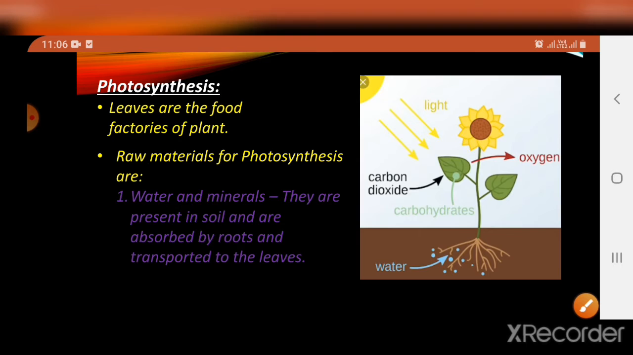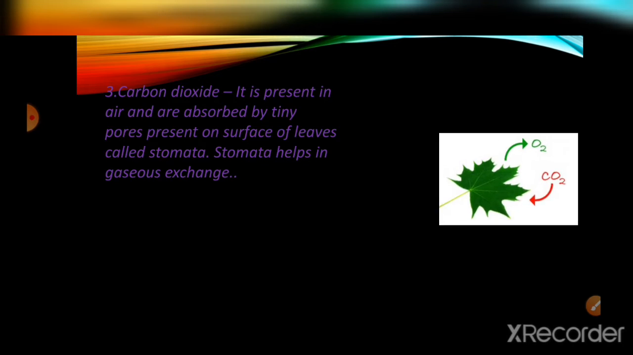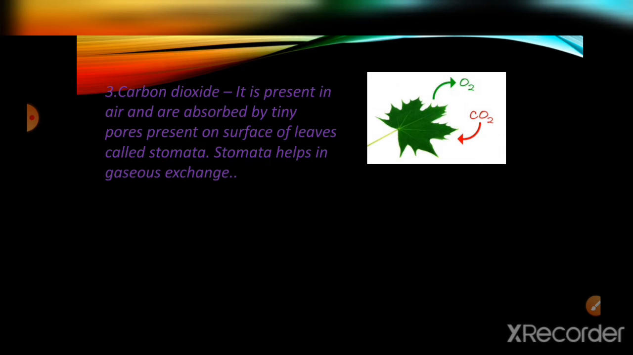Okay, so next is carbon dioxide. It is present in the air, right? It is present in the air and is absorbed by tiny pores present on the surface of leaves. It is known as stomata. You have learned this before, right? Stomata is present on the surface of leaves. This helps in gaseous exchange. It absorbs the carbon dioxide and gives out oxygen.